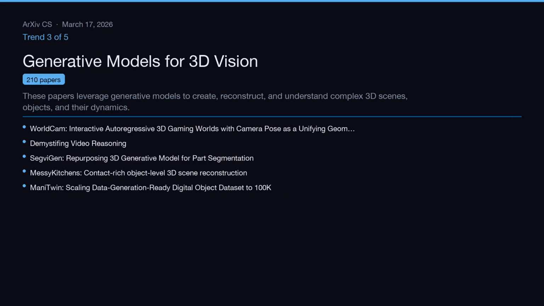Trend 3 of 5, Generative Models for 3D Vision. These papers leverage generative models to create, reconstruct, and understand complex 3D scenes, objects, and their dynamics. This cluster covers 210 papers. Representative work includes WorldCam, interactive autoregressive 3D gaming worlds with camera pose as a unifying geometric representation, demystifying video reasoning, and SegViGen, repurposing 3D generative model for part segmentation.